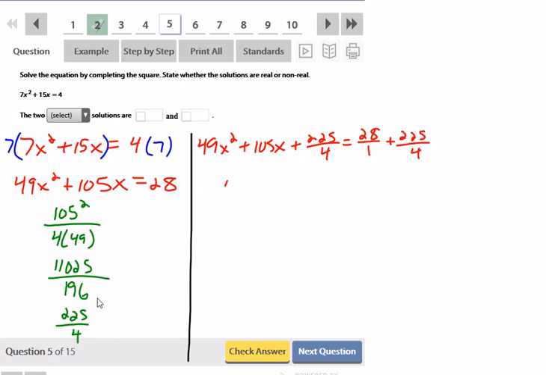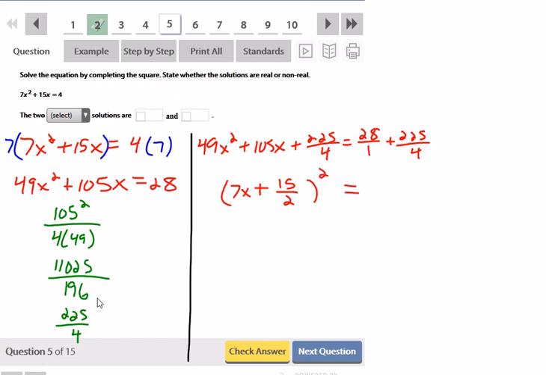Here I'm guaranteed my perfect square trinomial. I'll keep the sign in the middle, which is plus. The square root of 49x squared is 7x. The square root of 225 over 4 is 15 over 2, because the square root of 225 is 15, the square root of 4 is 2. And that's going to be squared.